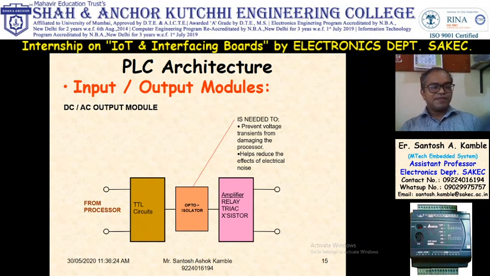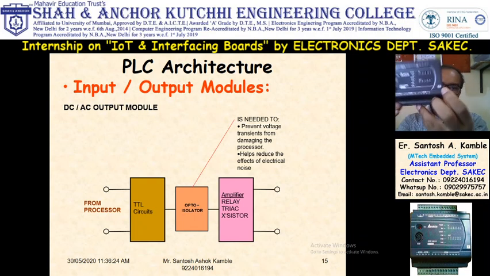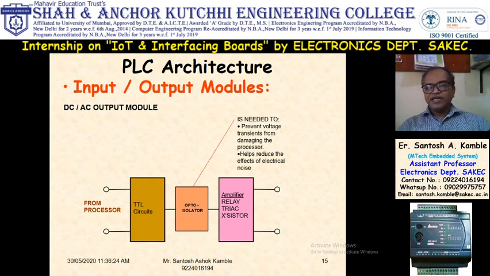If you see my PLC, in my PLC there is R. R means relay. A relay is used for AC as well as DC output because it is potential free. So you can use AC as well as DC. Triac: if there is T in place of R, then it is triac based and its output is compulsory AC. If there is transistor X, then its output is compulsory DC.